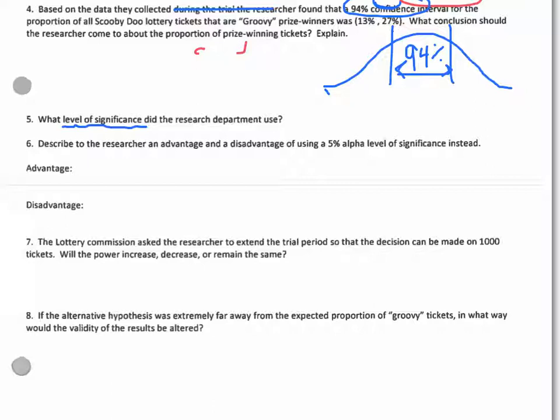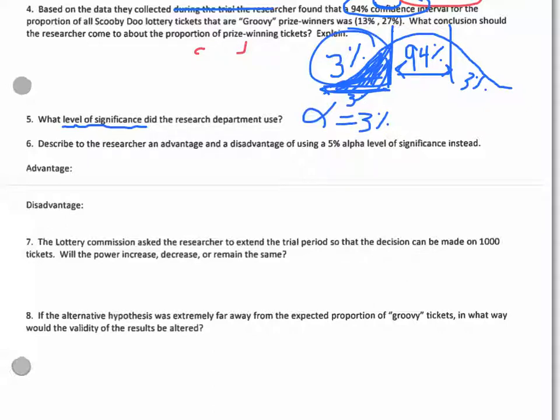And this problem is about this area that is too low. So that means the size of our rejection region is 3%, since 94% is in the middle, then 3% is between both of the edges. So we have 3% on that edge, 3% in this tail, and since we have one tail, our level of significance is actually 3%. Now we typically say that's our alpha, even though technically it's our alpha divided by 2, but we say that is our alpha.